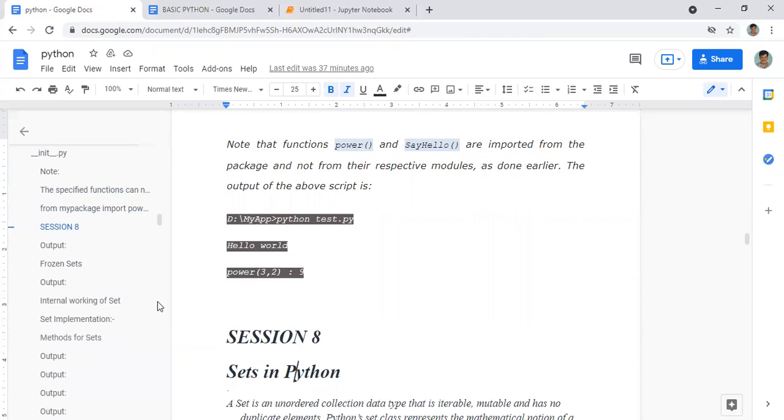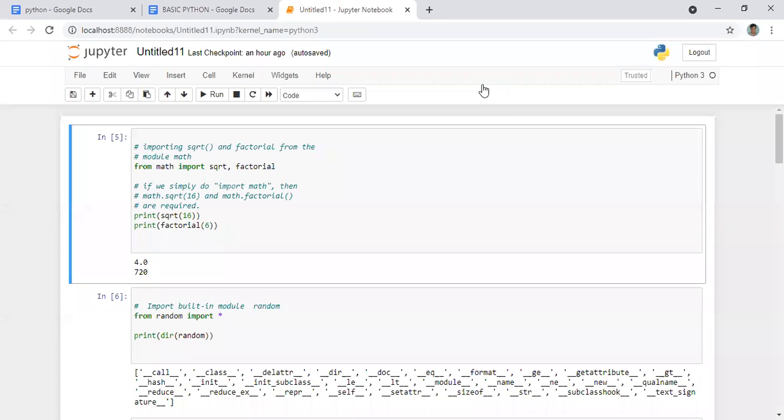Now we can do some exercise with this code in our Jupyter notebook. Okay, one second, I will take that. So I hope this much is clear. Okay, I'll take my Jupyter notebook. Yes, I think you can see my Jupyter notebook.